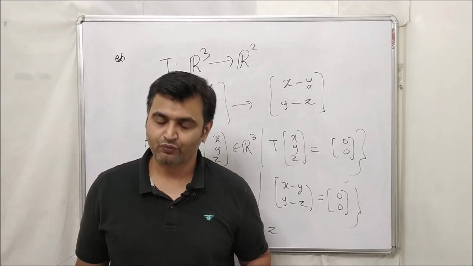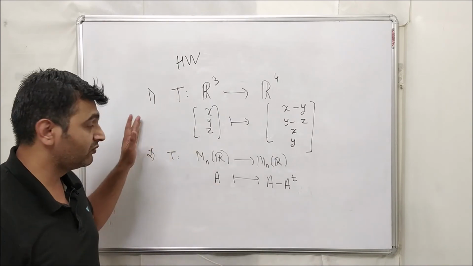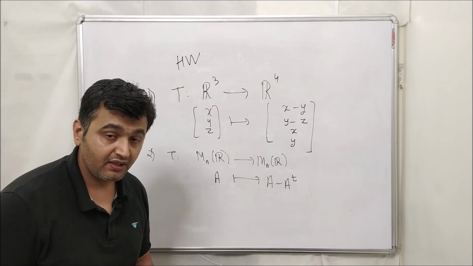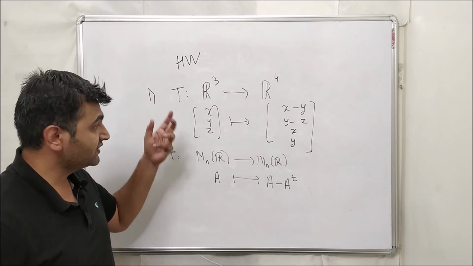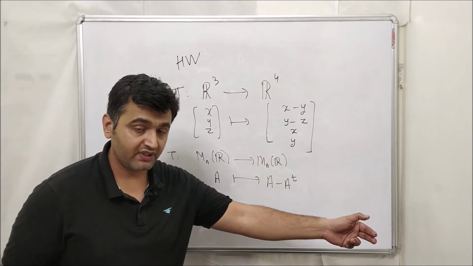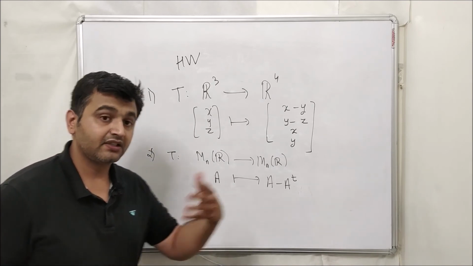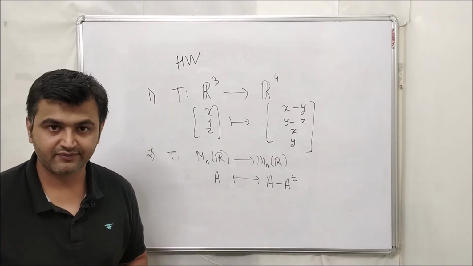Let me give you some homework problems. So these are the 2 problems. You have to tell me whether this is 1-1 or not. So you find the kernel and tell me. You will write down for the first what is the kernel and conclude whether 1-1 or not. Similarly for the second, write down what is the kernel and then conclude whether it is 1-1 or not.